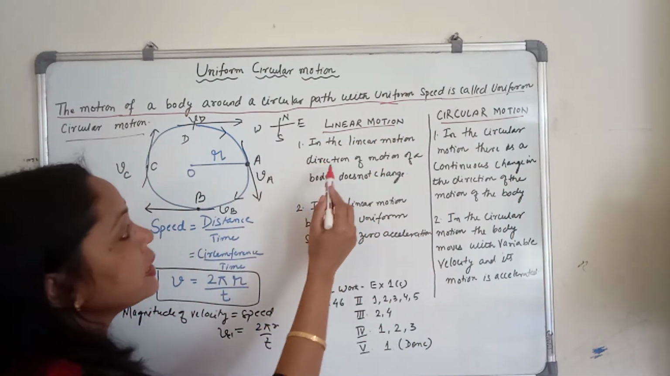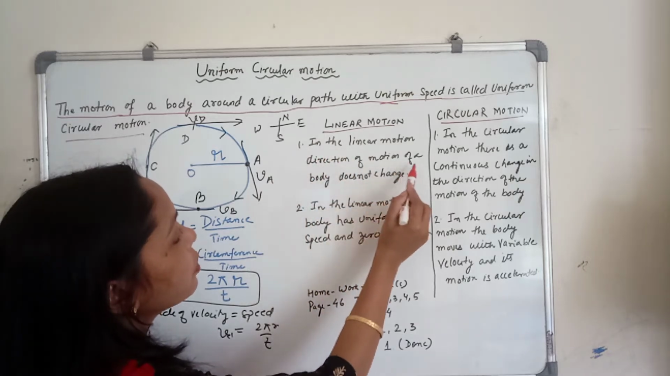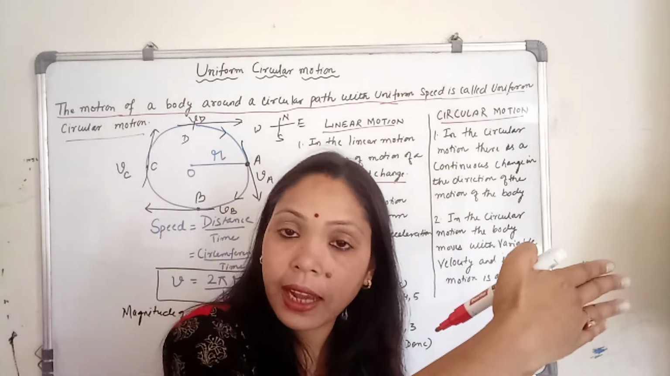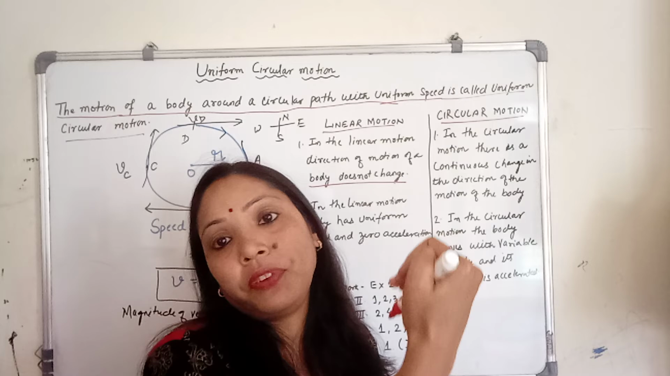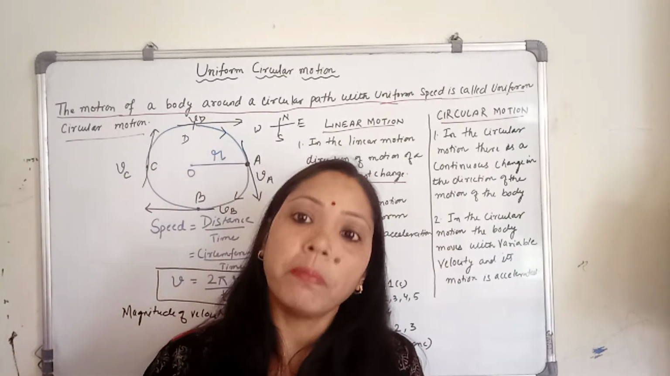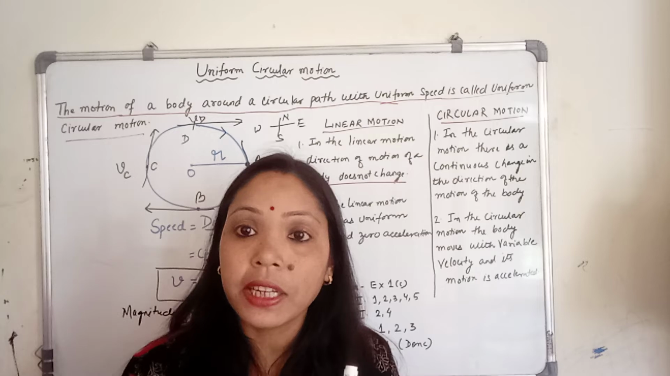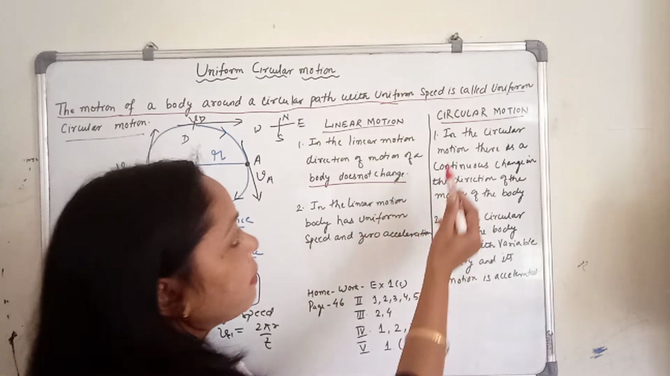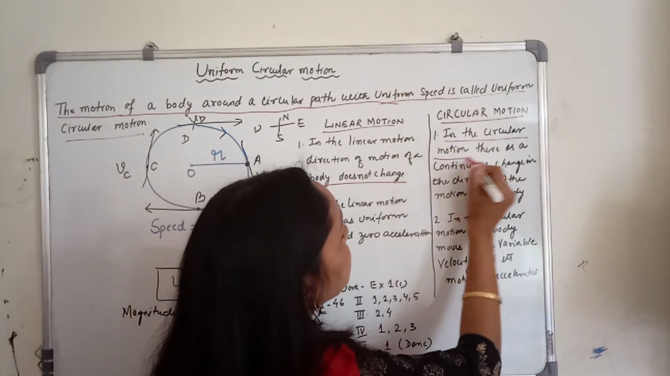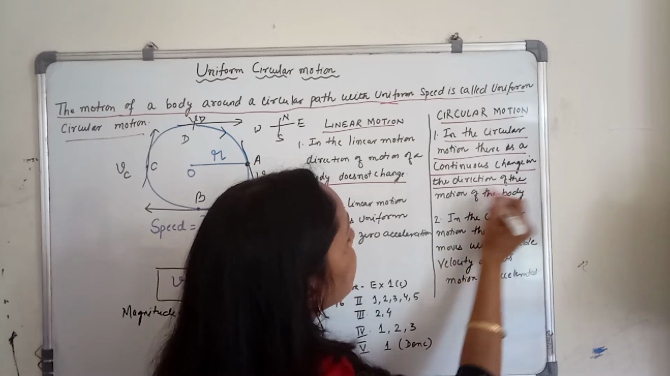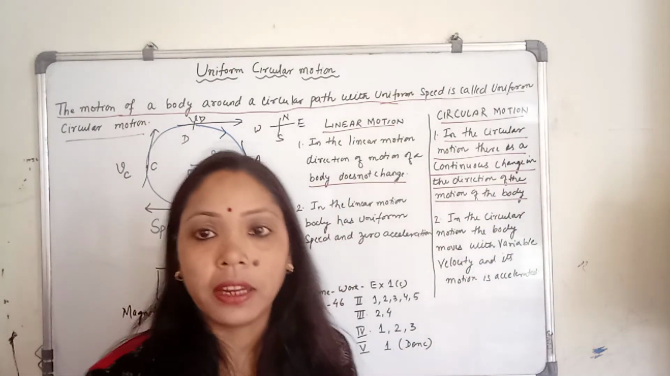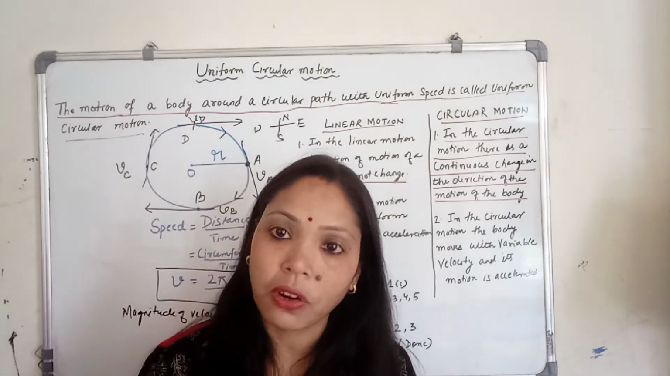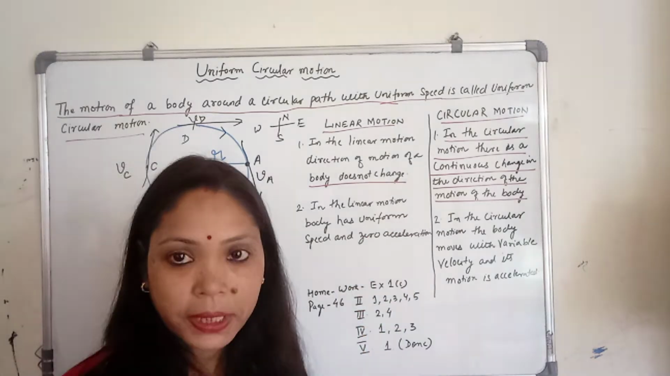Now in linear motion, the direction of motion of a body does not change. If it is moving in a straight line, it is moving forward. If it is moving backward, then it is always moving backward. It does not change its direction continuously as in the case of circular motion. Similarly here, in circular motion there is a continuous change in the direction of motion of the body. Point A, B, C, D. Continuously changing the direction of the motion.